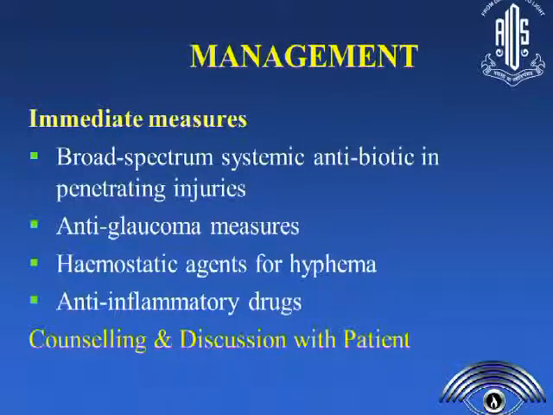And immediate measures, you need to treat them with broad spectrum systemic antibiotics in case of penetrating injuries. If there is an associated glaucoma, sometimes a hyphema in the eye or sometimes a ruptured anterior lens capsule matter can increase intraocular pressure, so you need to pay attention to that. And then you should give hemostatic agents for hyphema and anti-inflammatory agents to reduce the inflammation so that you won't have any post-operative problems.